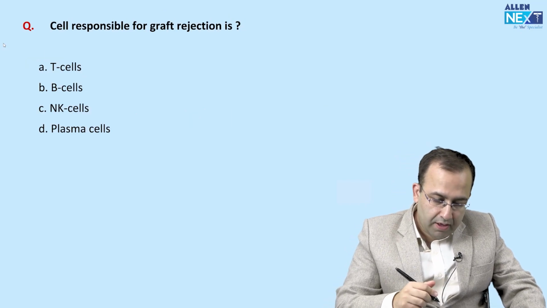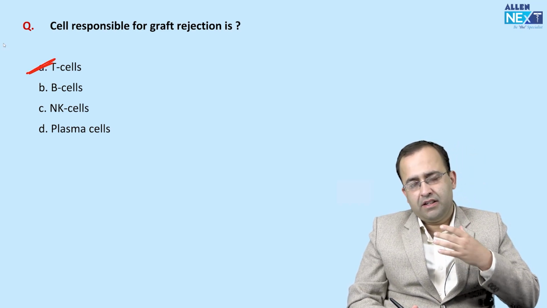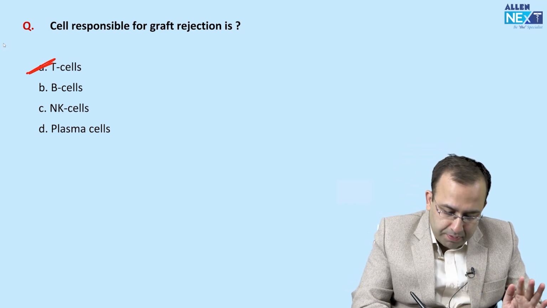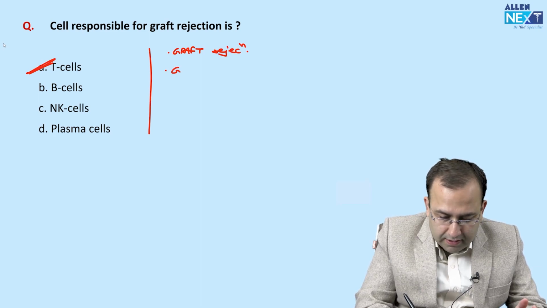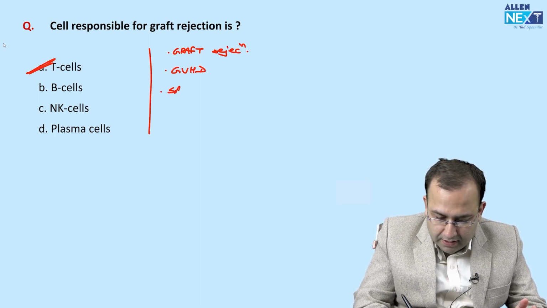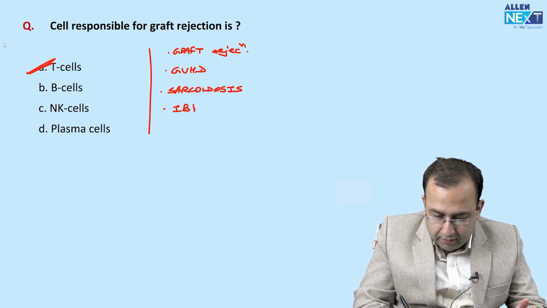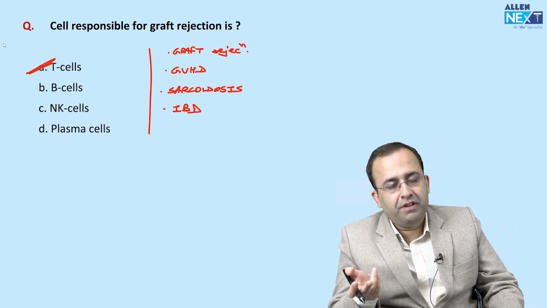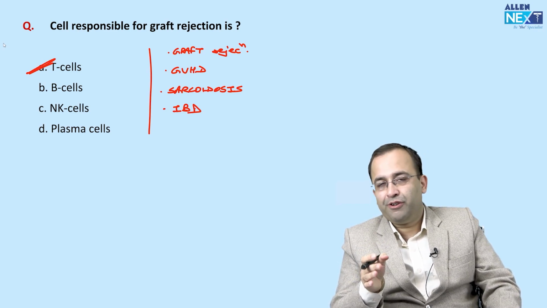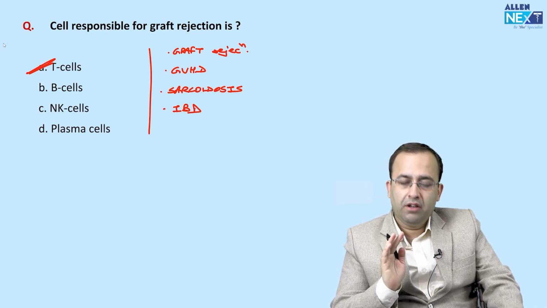Next. Cell responsible for graft rejection is T cells. But the poor T cell is like the guy in a relationship. Irrespective of the disease, whether it is graft rejection, graft versus host disease, sarcoidosis, or IBD, inflammatory bowel disease, who is always the culprit? Who is always at fault? The T cells. So, cell responsible for graft rejection: T cells.